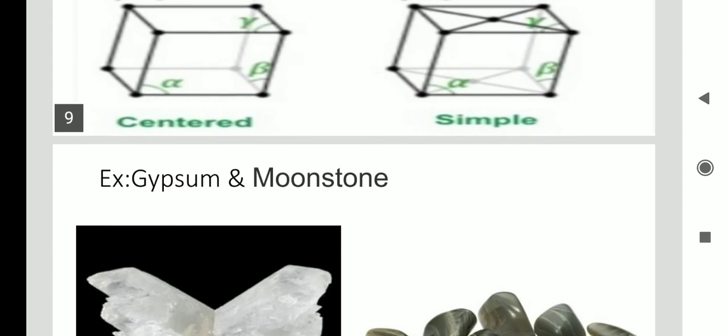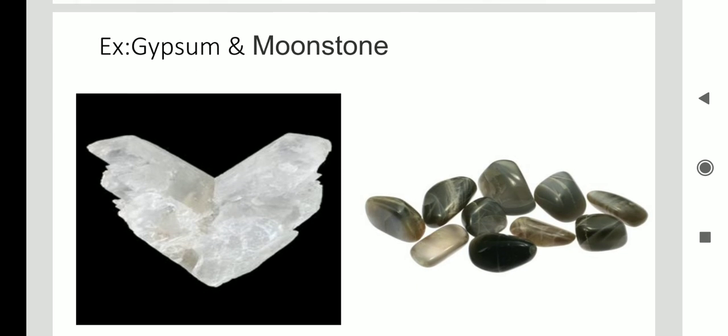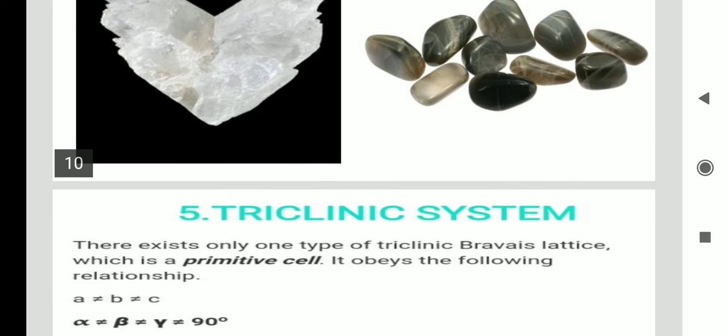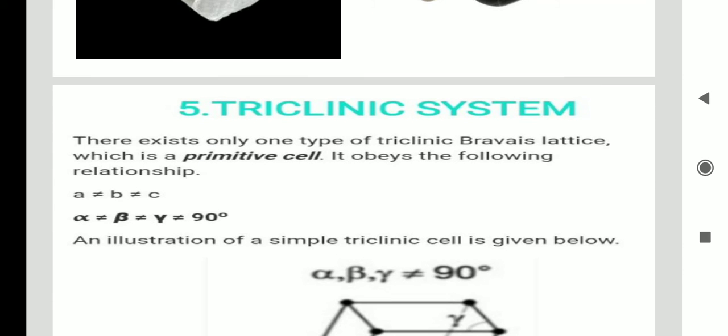So again, this monoclinic is changed into two Bravais lattices, that is simple and centered. What are the examples of this one? That is gypsum and moonstone. Gypsum and moonstone, these are the minerals. So coming to the fifth one, about the triclinic.